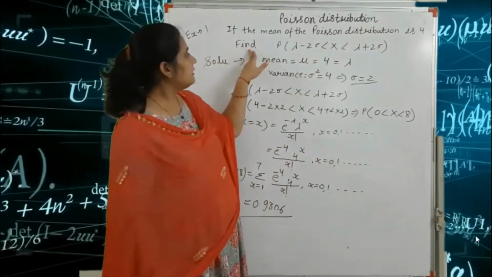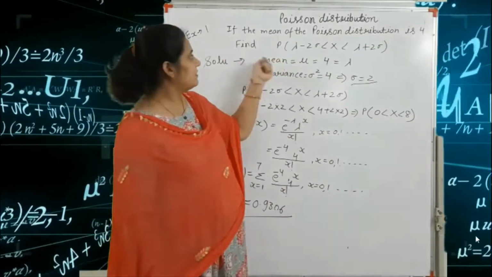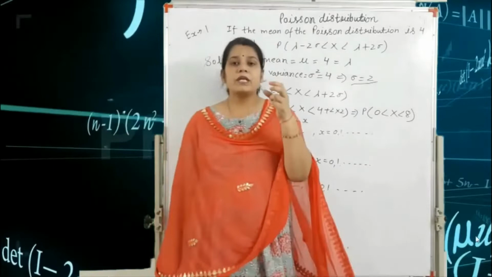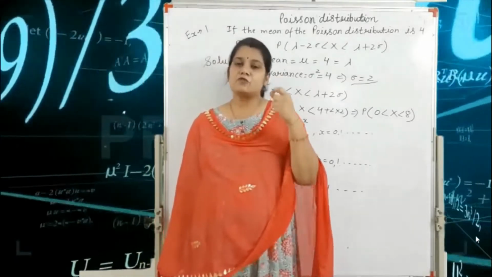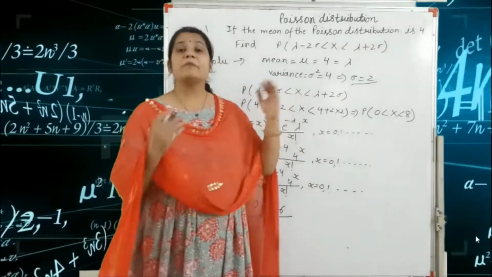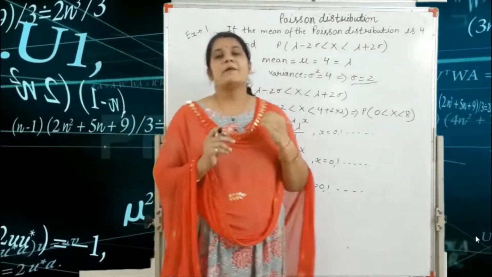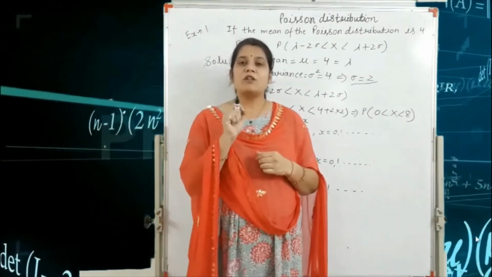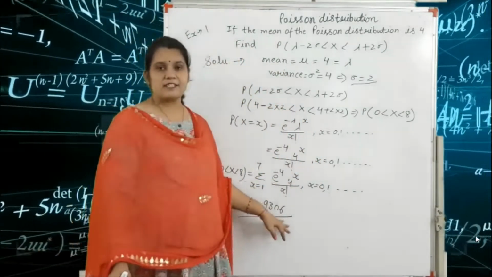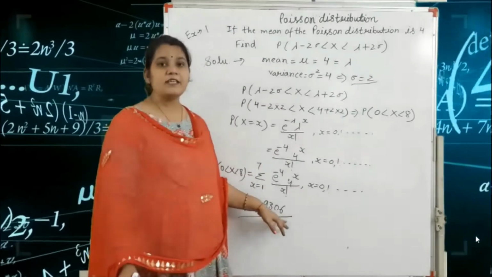That means with the help of the Poisson distribution, in this question the mean is already given, and the given value is in lambda and sigma form. That means the mean and standard deviation. So first we write the mean, after that we write the variance. Mean and variance are equal because we are solving the Poisson distribution. Okay, so this is our final answer, 0.9306.